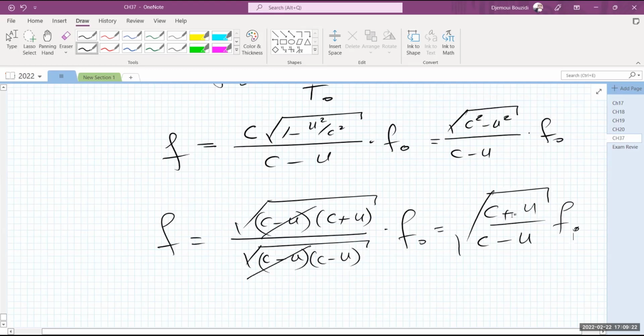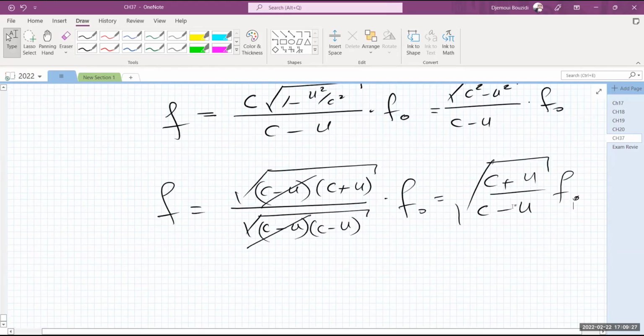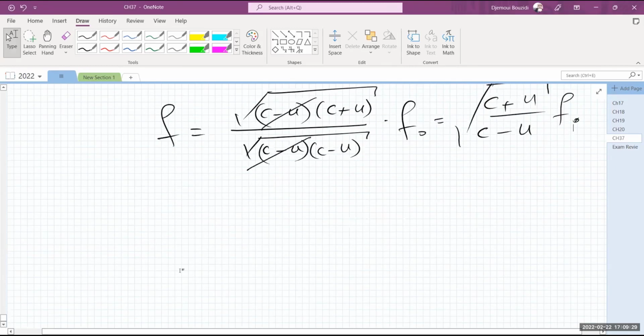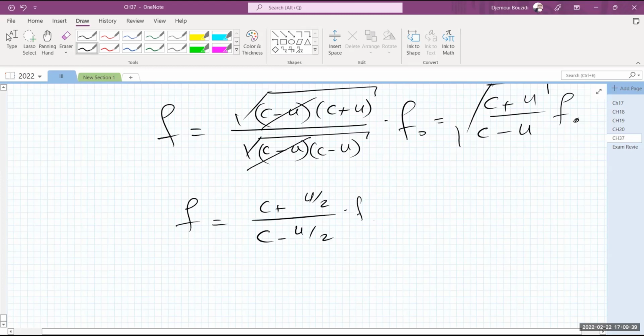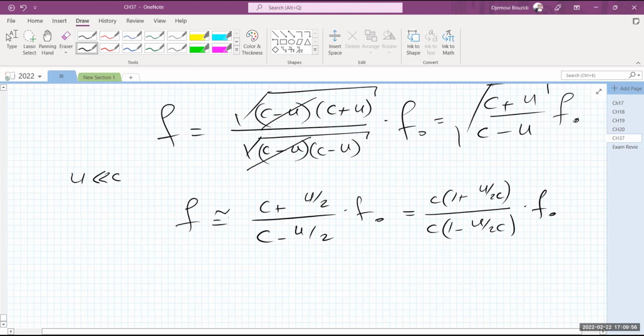In most practical applications, this u, even for the fast moving stars, is still small compared to c. So we're going to take the Taylor expansion and just keep the leading terms in both the numerator and the denominator. So this will become c plus 1/2 of u over c minus 1/2 of u, times f naught. This is in the limit when u is very small compared to c. So this becomes equal to, taking c as a common factor, 1 plus u over 2c, divided by 1 minus u over 2c, times f naught. So this is approximate, not exact.